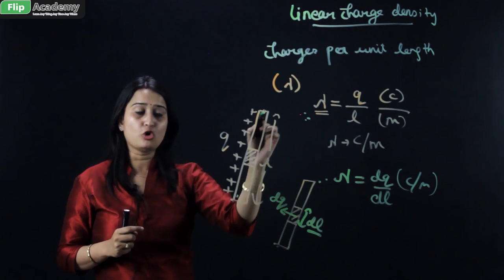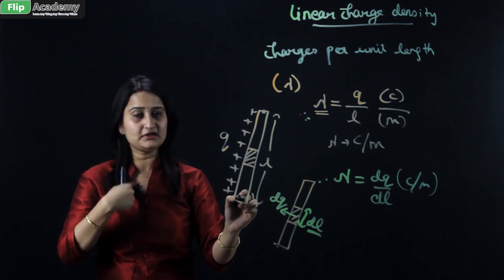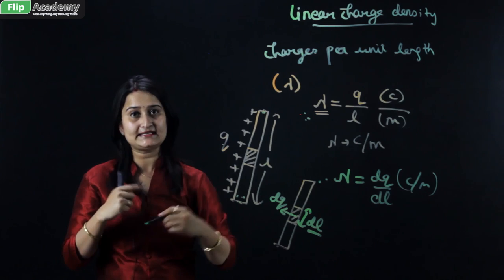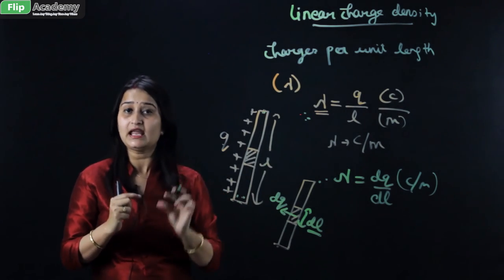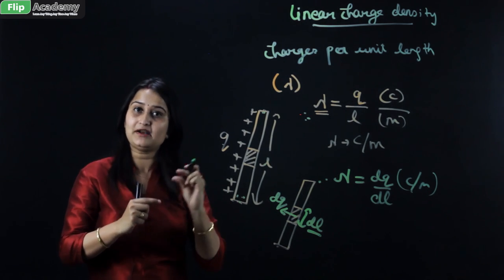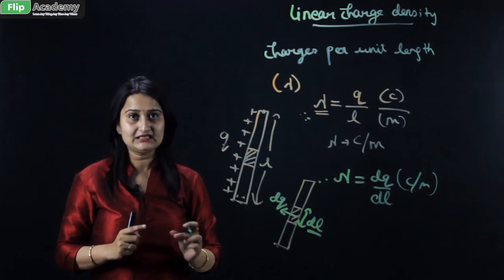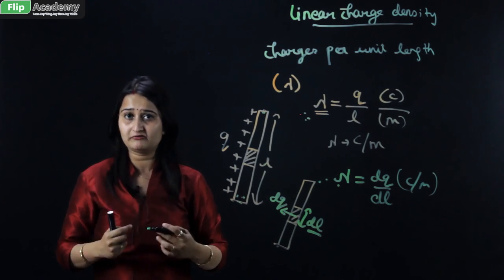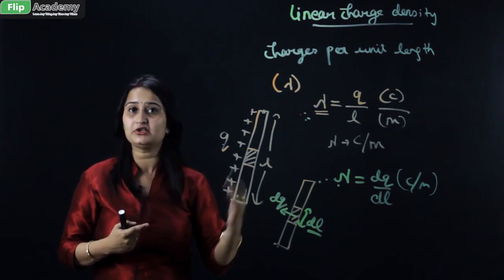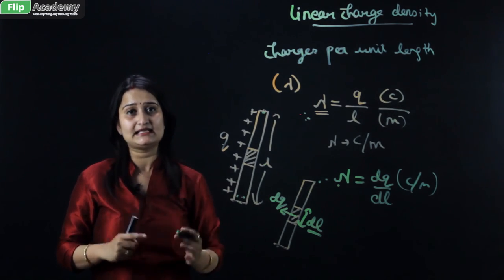Because if we are talking about the whole length, then charges are uniformly distributed, so Q upon L is a constant quantity. And if we talk about smaller sections, we are taking a smaller part of the length and a smaller part of the charge, so again lambda becomes constant. So these two values do not differ, because the charges are uniformly distributed over the length L.